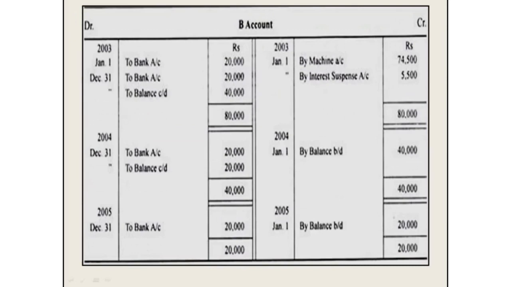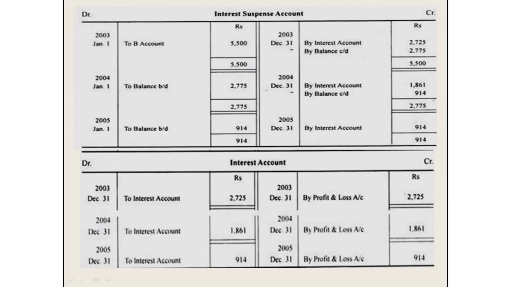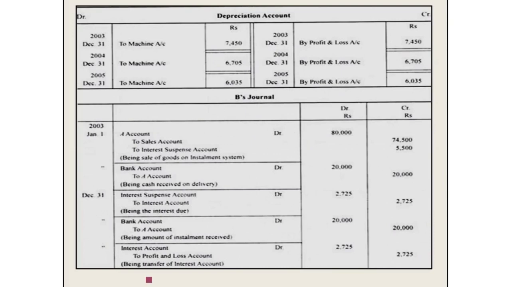Next, Mr. B's ledger account, prepared as usual in the books of the buyer. By machinery account 74,500, interest suspense account 5,500, interest value 5%. Next, installments paid: total installments for the first year, second year, third year. Next, you prepare the interest suspense account and the interest account also. First you prepare the journal entries, then it is easy to post them to the next years. The depreciation account is also the same for the 3 years, by the diminishing balance method.